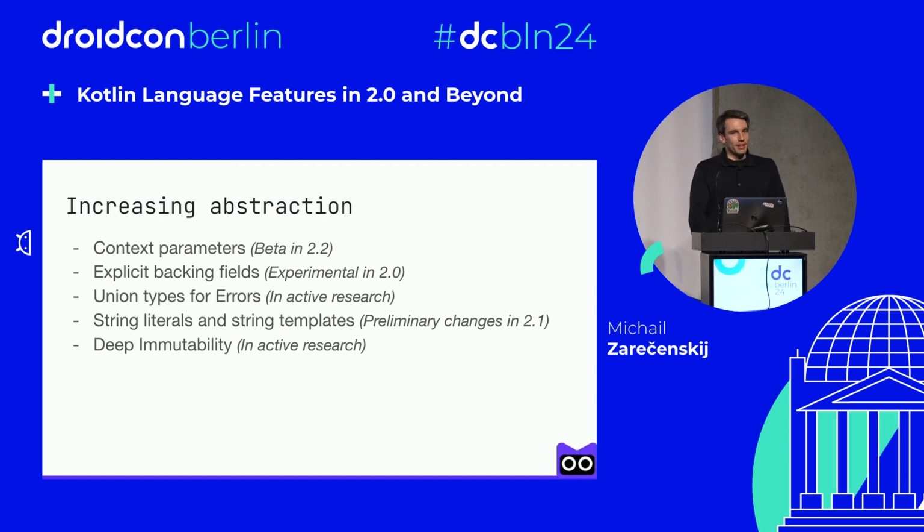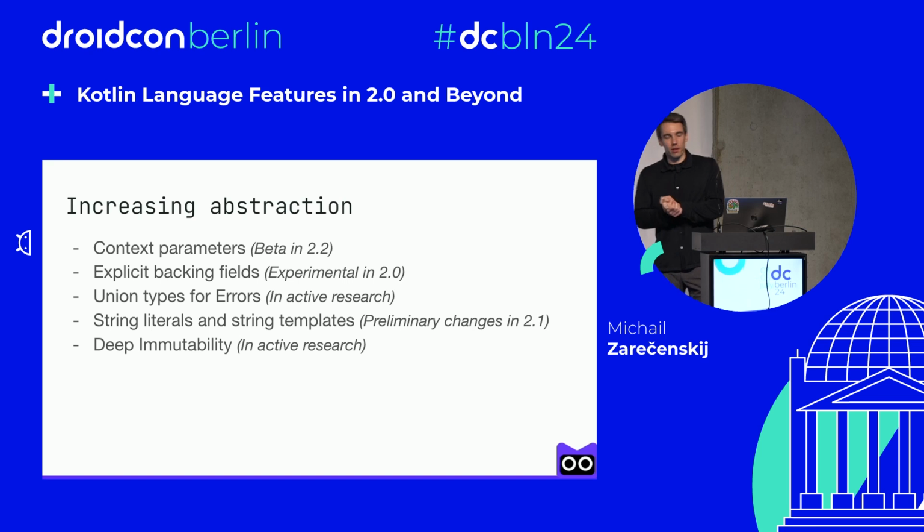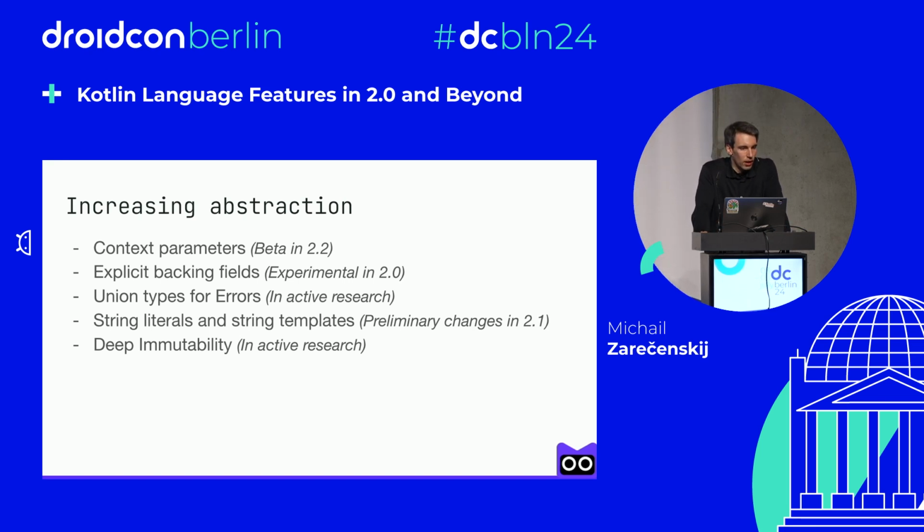So we still hope that Valhalla will come to the JVM world and we will get value classes, and together with value classes, we need some sort of mechanism to mutate those classes, because they will be immutable by default. And we see a few cases and a few solutions to that, how we can bring convenient updates for such structures in the future. And also explicit backing fields.